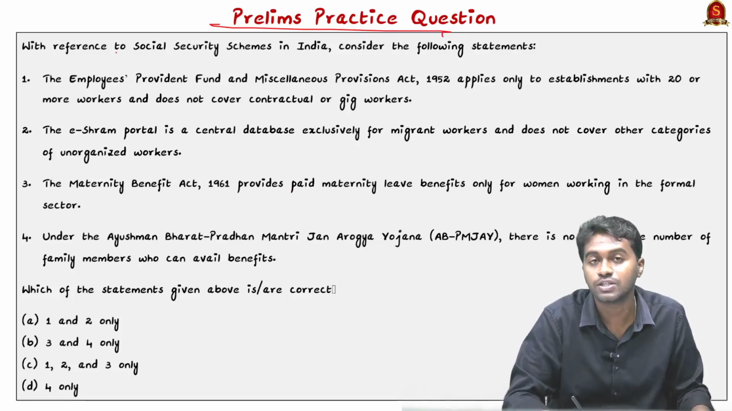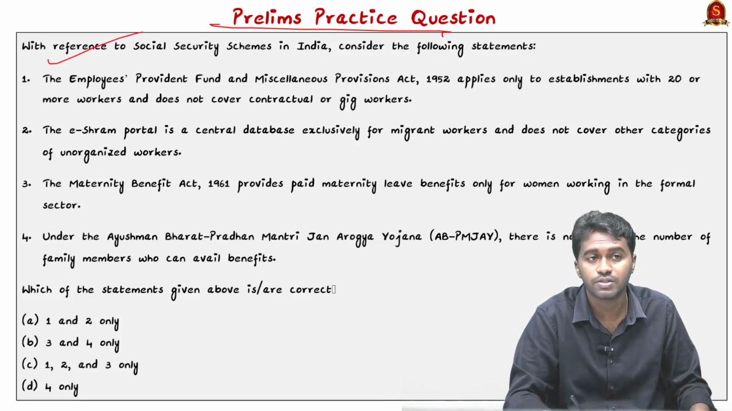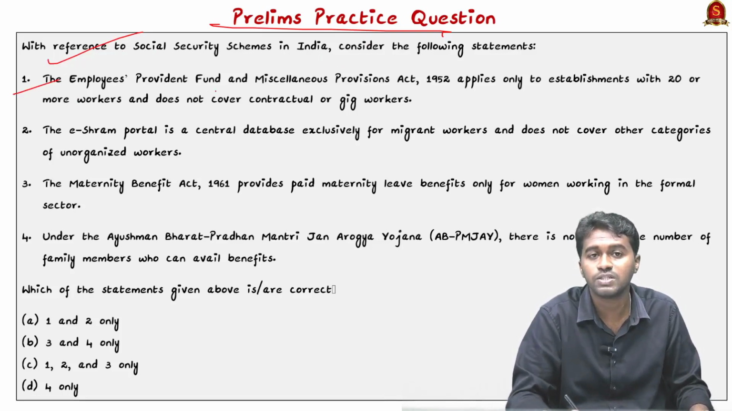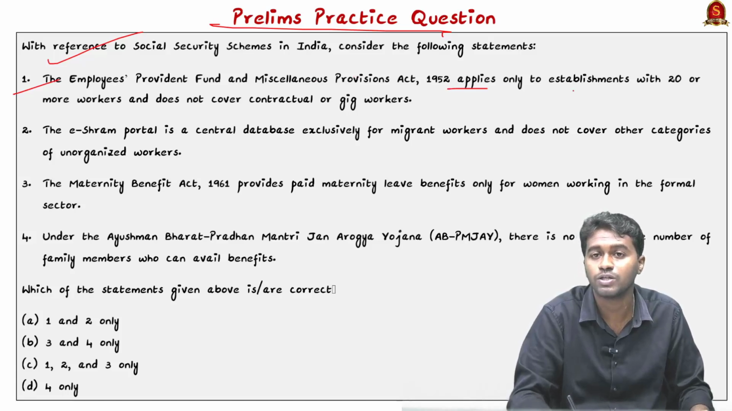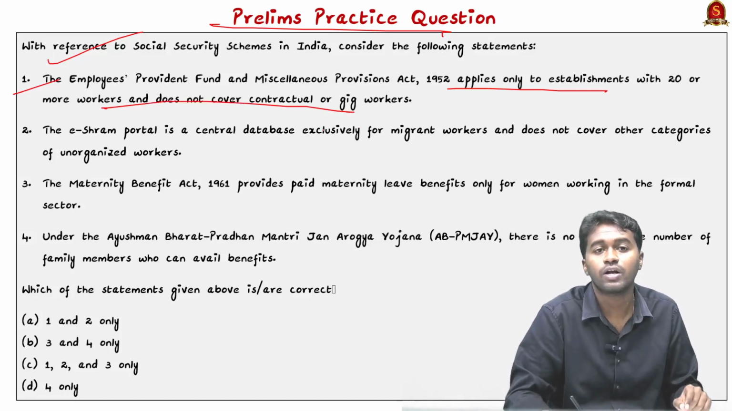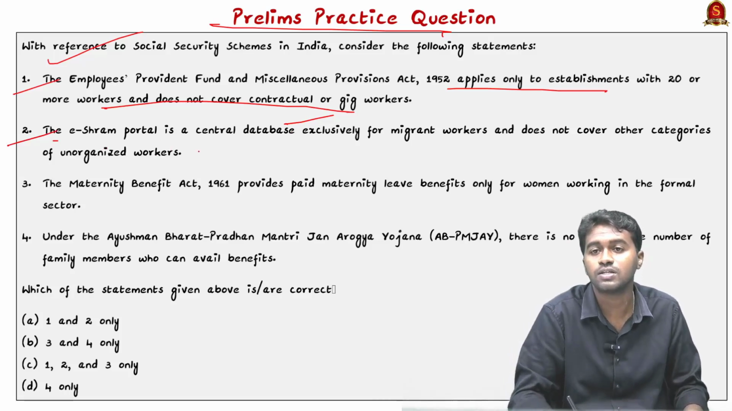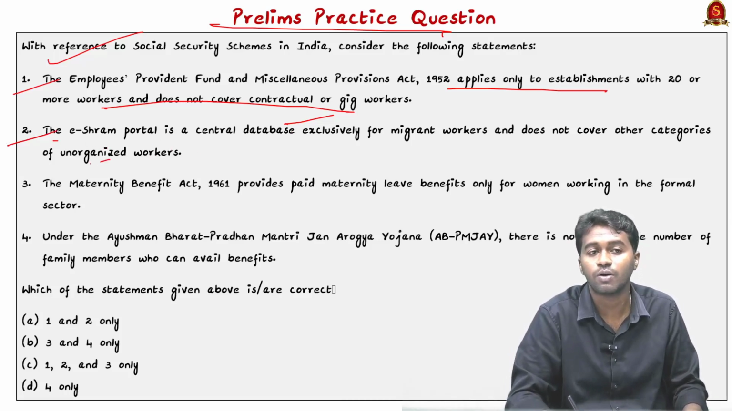So based on our discussion, try to answer this prelims practice question. The question is, with reference to the social security schemes in India, consider the following statements. Statement 1, the Employees Provident Fund and Miscellaneous Provisions Act, 1952 applies only to the establishments with 20 or more workers and does not cover contractual or gig workers. And statement 2, the eShram portal is a central database exclusively for migrant workers and it does not cover other categories of unorganized workers.